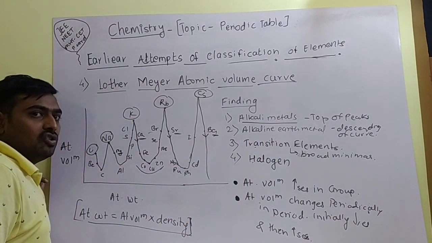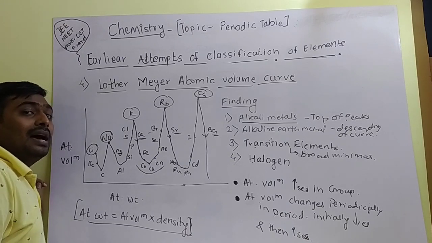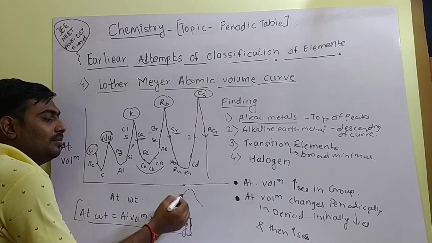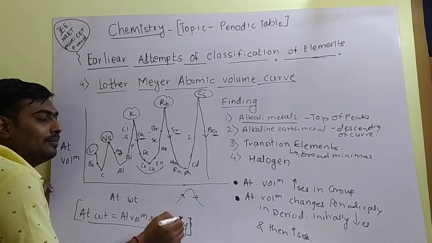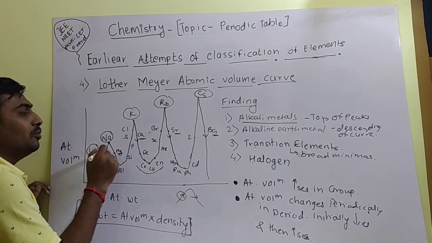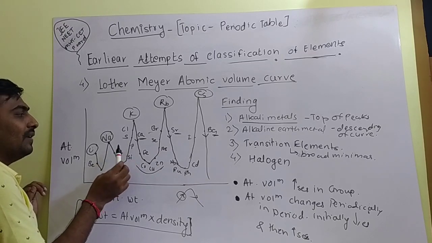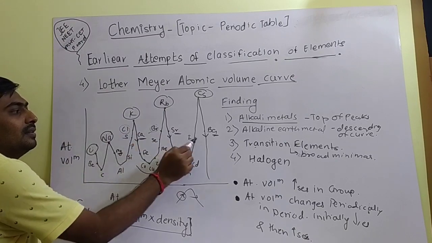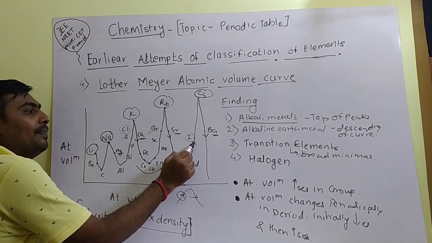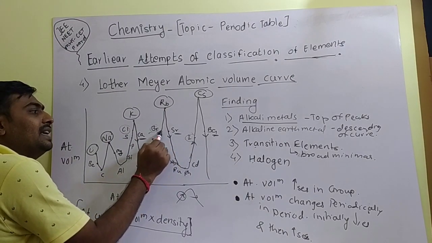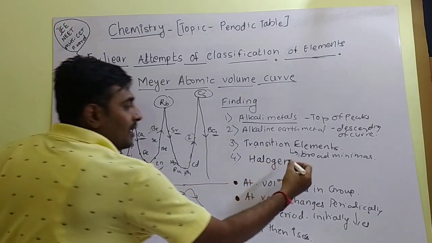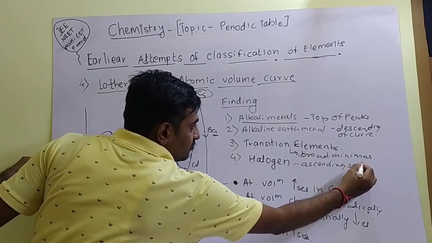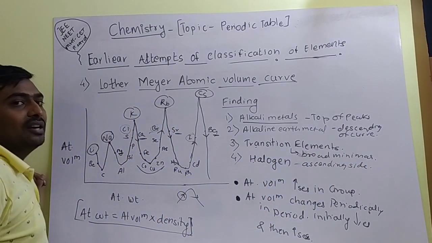Second, that is the halogens. What are the positions of the halogens? Halogens are present on the ascending side of the curve. This is your curve, this is your ascending side, this is your descending side. So when you observe the positions of the halogens, the chlorine is here, then the bromine is here, then the iodine is here. So they are present on the ascending side of the curve.